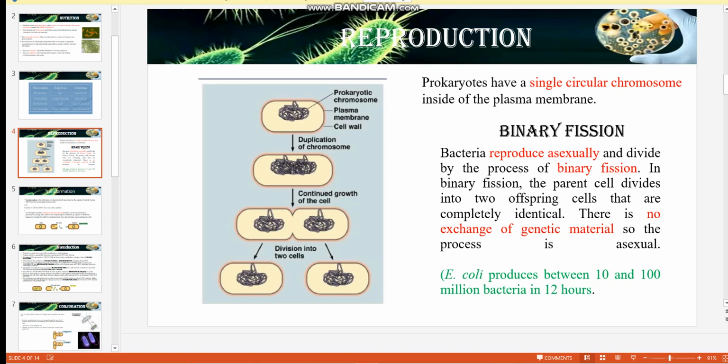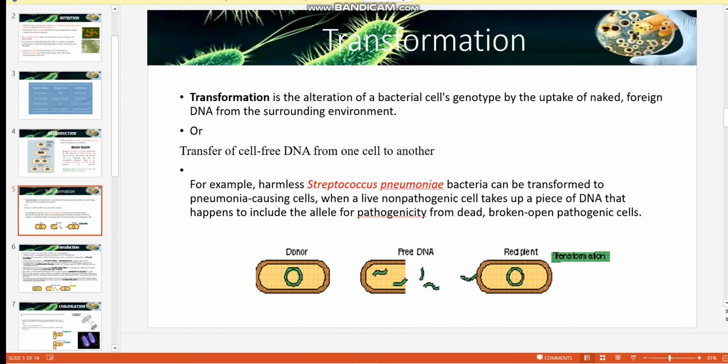Reproduction. Prokaryotes have a single circular chromosome inside the plasma membrane. Binary fission: bacteria reproduce asexually and divide by the process of binary fission. In binary fission, the parent cell divides into two offspring cells that are completely identical. There is no exchange of genetic material, so the process is asexual.